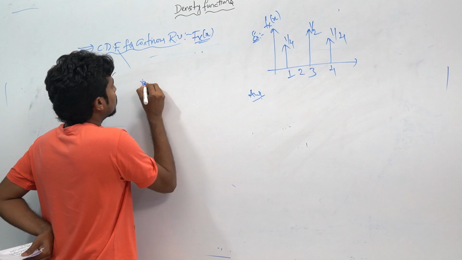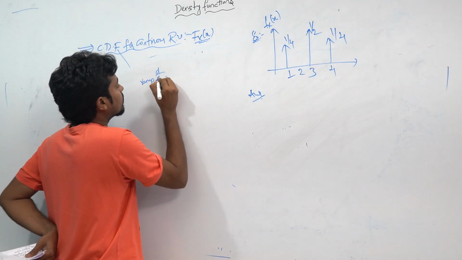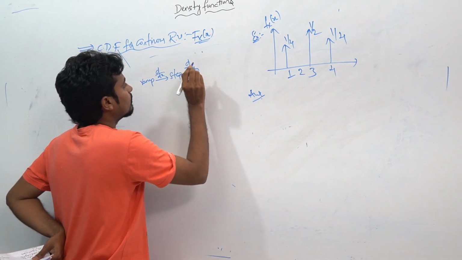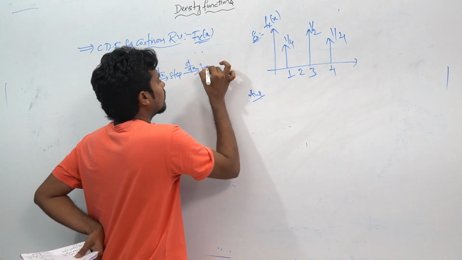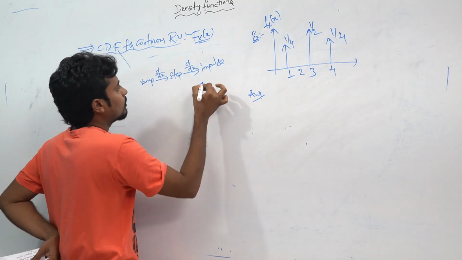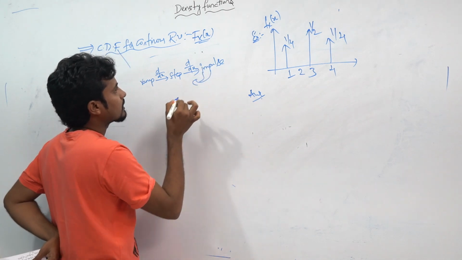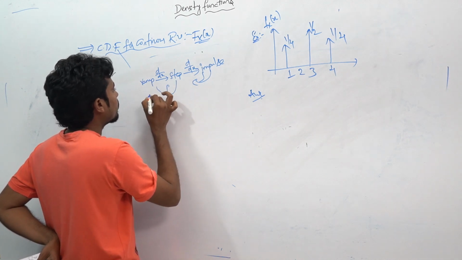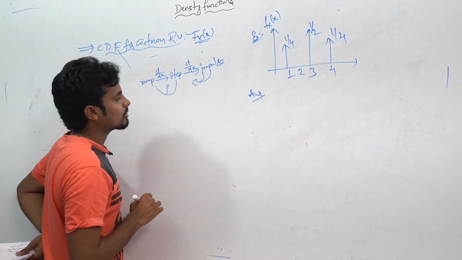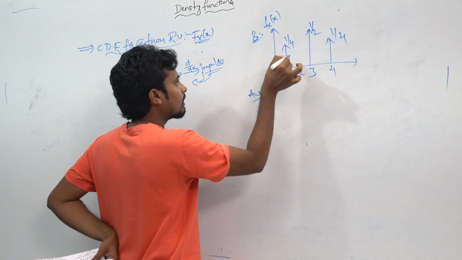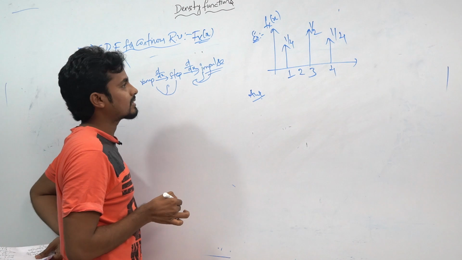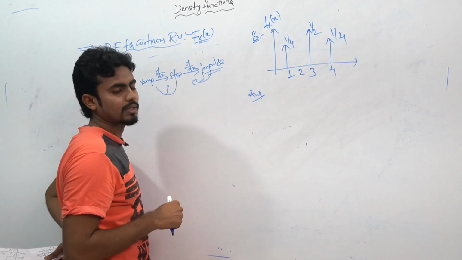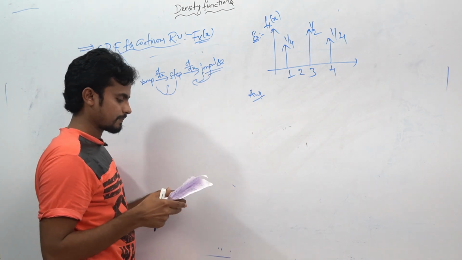Here you can see, if you have the ramp and differentiate it, you will get the step. If you differentiate the step again, what do you get? The impulse. Similarly, if you integrate the impulse, what will you get? The step. If you integrate the step, you will get the ramp. So I want to integrate this impulse signal and get the step signal. That means I have to integrate from minus infinity to some x value. You will get the required answer.